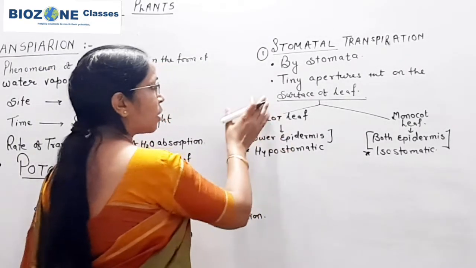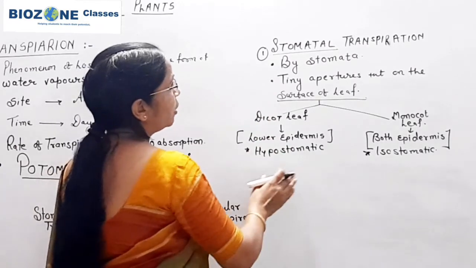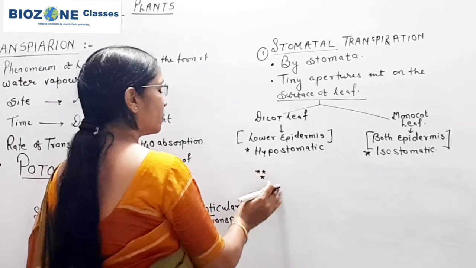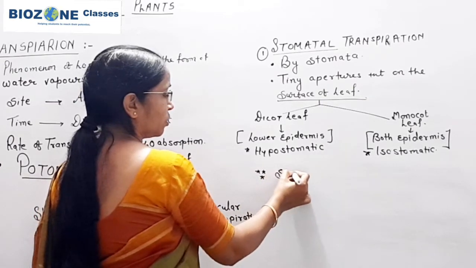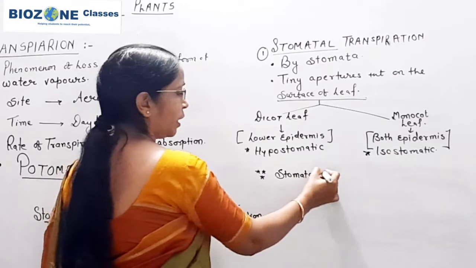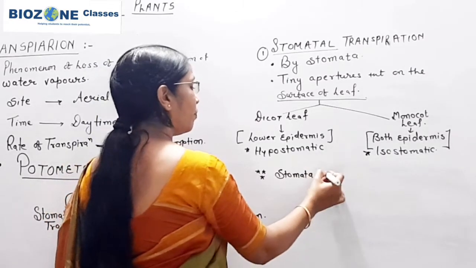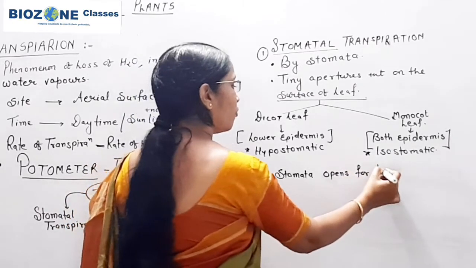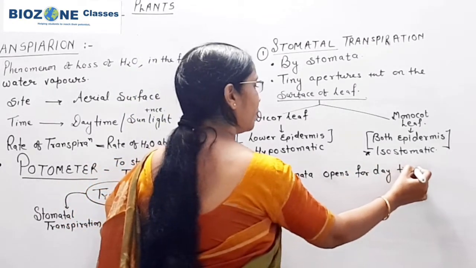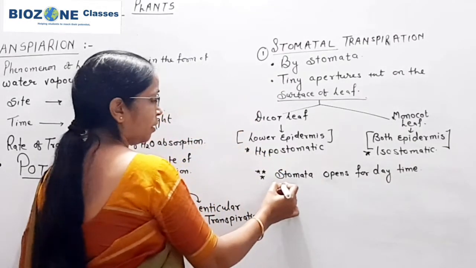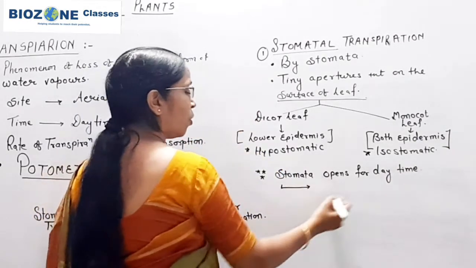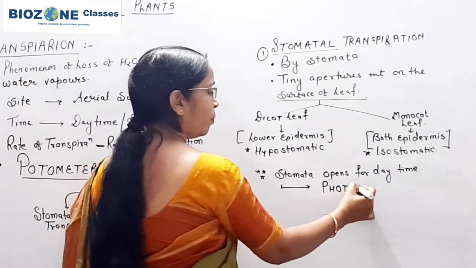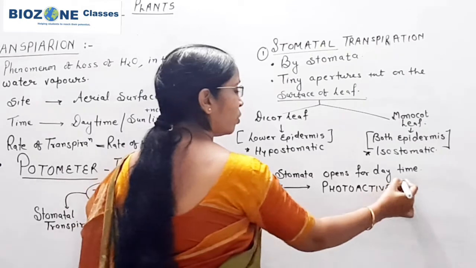Now when you study the structure of stomata, here you remember, stomata open during daytime, and then the leaf or the plant is called photoactive stomata.